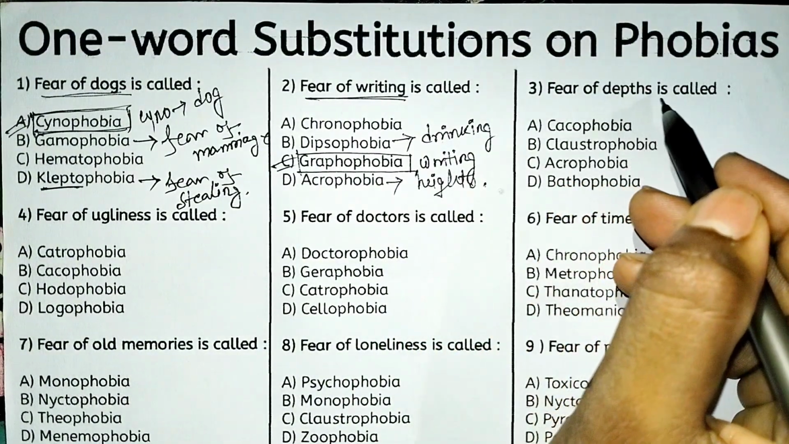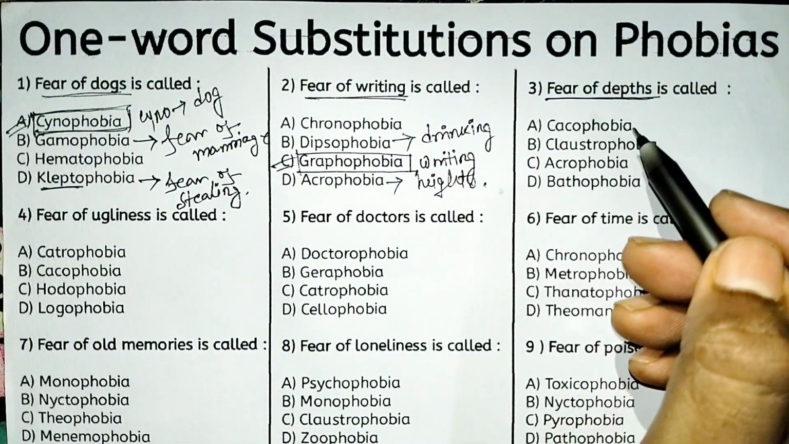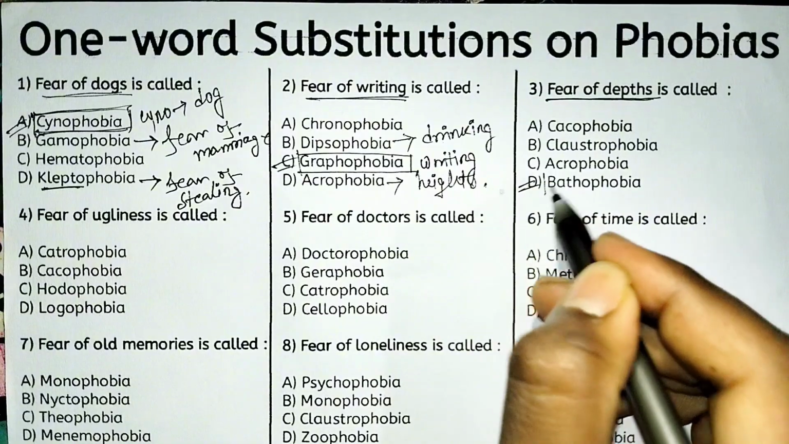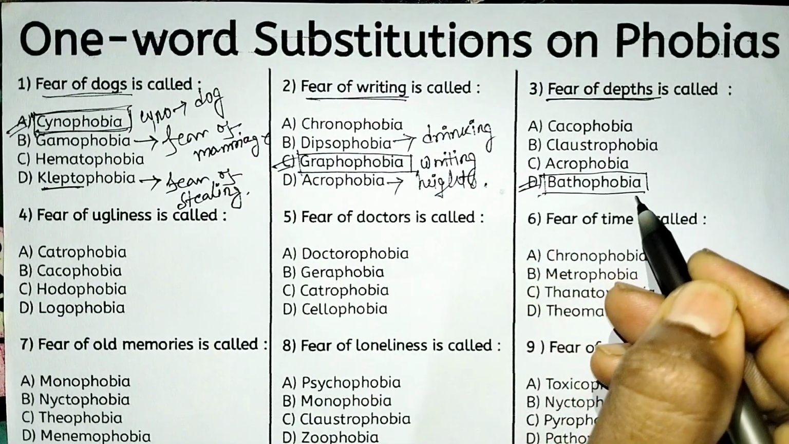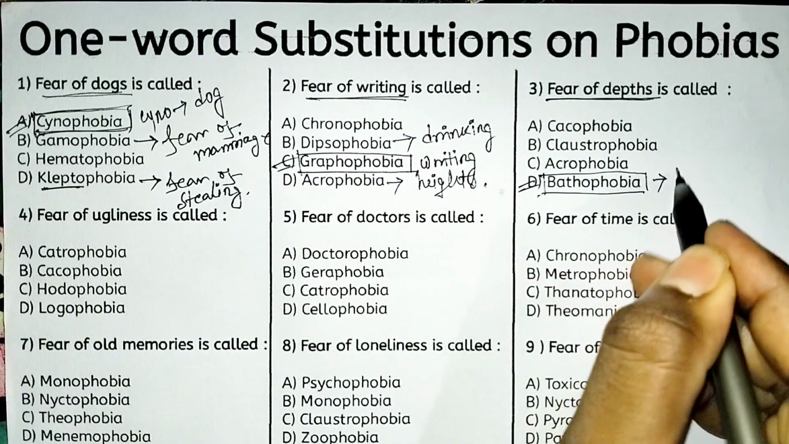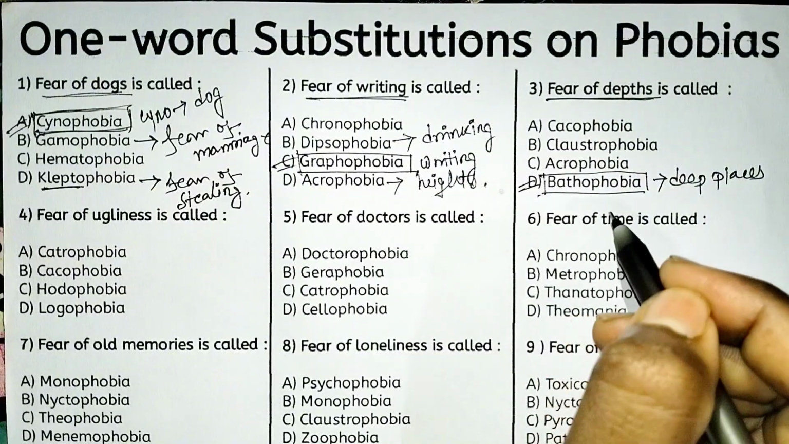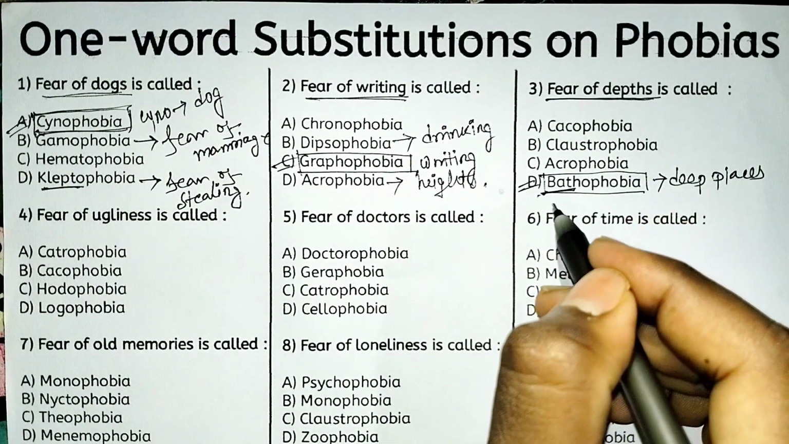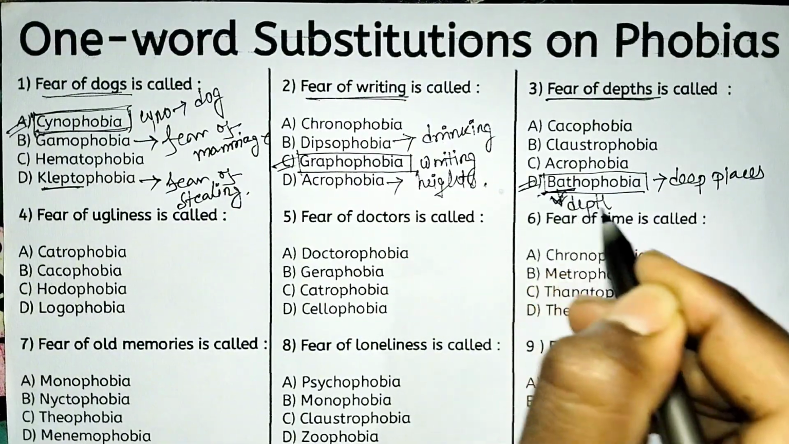Next, fear of depths is called. So the right answer is option D, bathophobia. So bathophobia suggests fear of depth or fear of deep places. Any kind of deep places. That is bathophobia. The word batho means depth. Okay? Batho means depth.